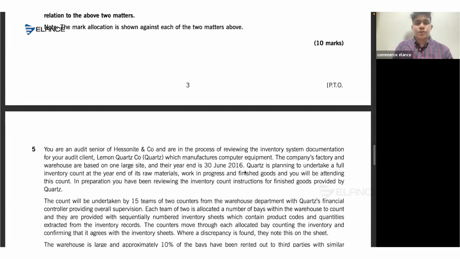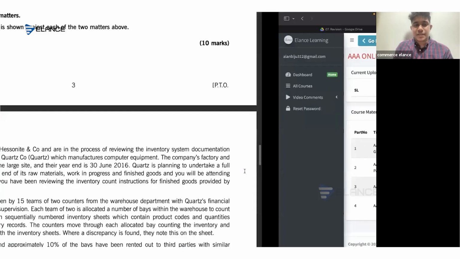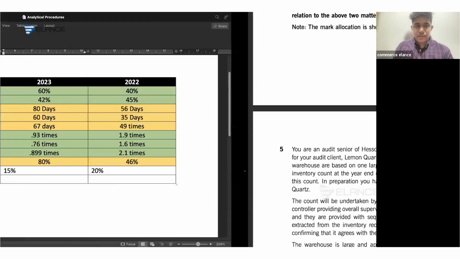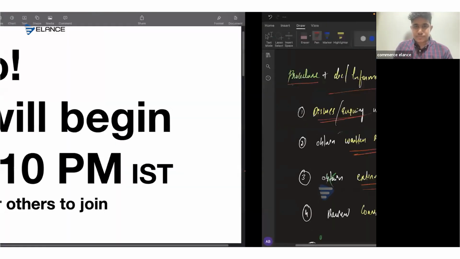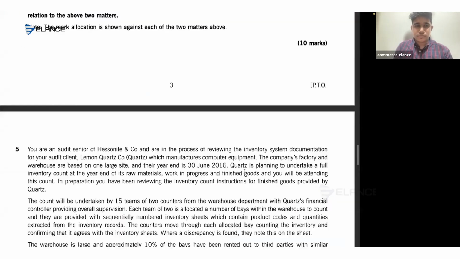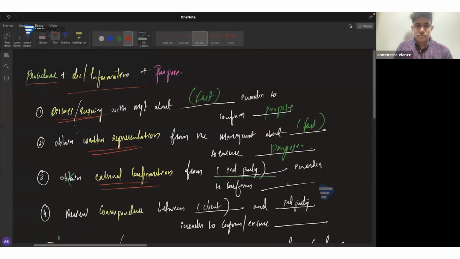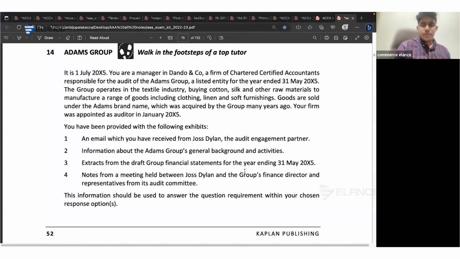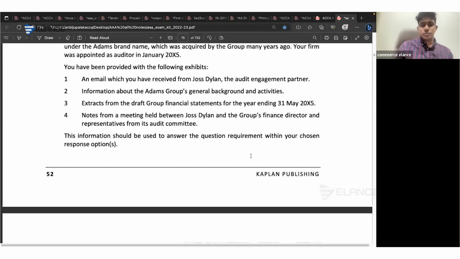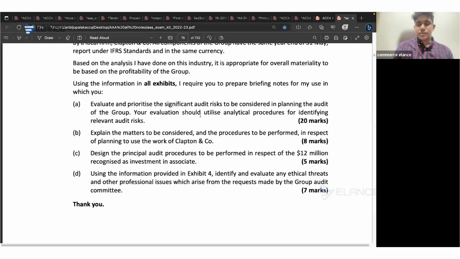Then, next, in addition to these factors, we need to consider the scenario-based analytical procedures as well. So when it comes to scenario-based analytical procedures, we will be getting scenarios like this, and the examiner will ask you to evaluate the audit risk on the basis of the analytical procedures.